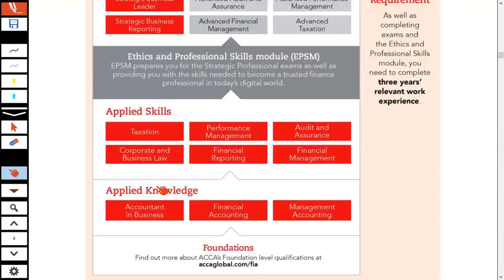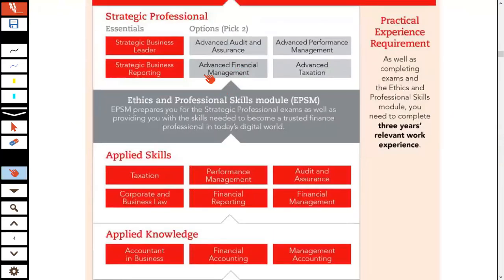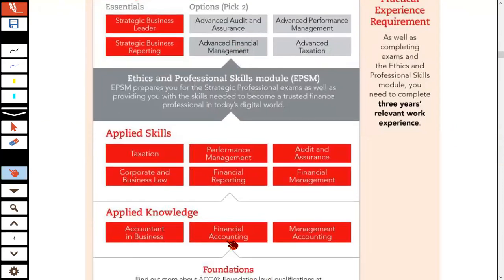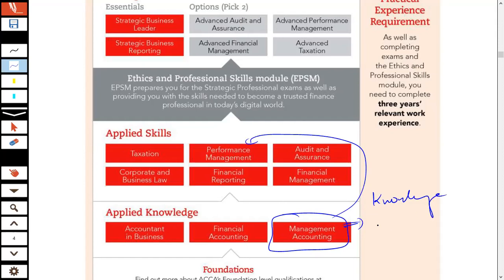Now, this is the ACCA qualification structure in front of you. And as you can see, at this applied knowledge level, you have this management accounting paper. This management accounting paper is linked to the performance management paper. So whatever knowledge and understanding that you have developed at this level is all going to be applied at the PM level also.